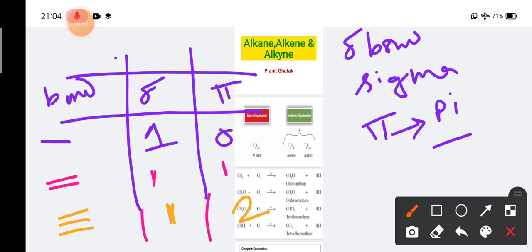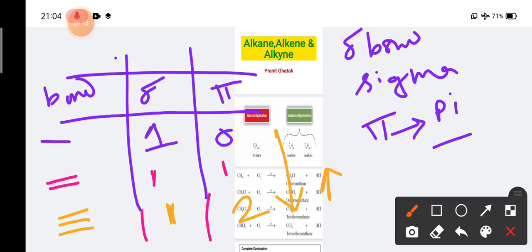So the single bond consists of only a sigma bond, the double bond has one sigma and one pi, and the triple bond has one sigma and two pi. The number of pi bonds increases as we go from single bond to double bond to triple bond, but the number of sigma bonds in any bond is the same, that is 1.